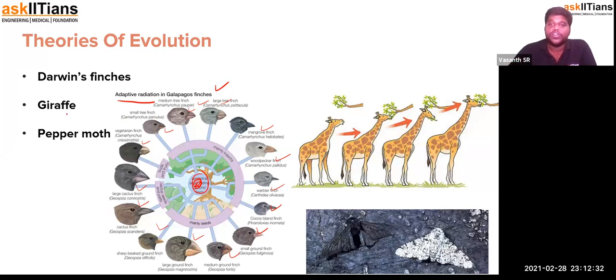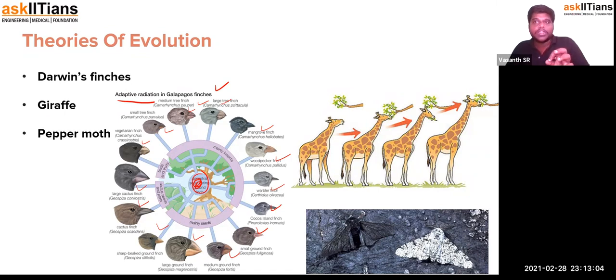Next one is the giraffe. So with the giraffe, they were visually showing that the neck literally lengthens. Yes, the neck literally lengthens, but the point is it is not lengthened by themselves. It is actually because of the height of the trees that had grown. So their unavailability of food compelled them to stretch themselves to reach the food. So when they did so, the characteristic that they acquired was a lengthy neck.